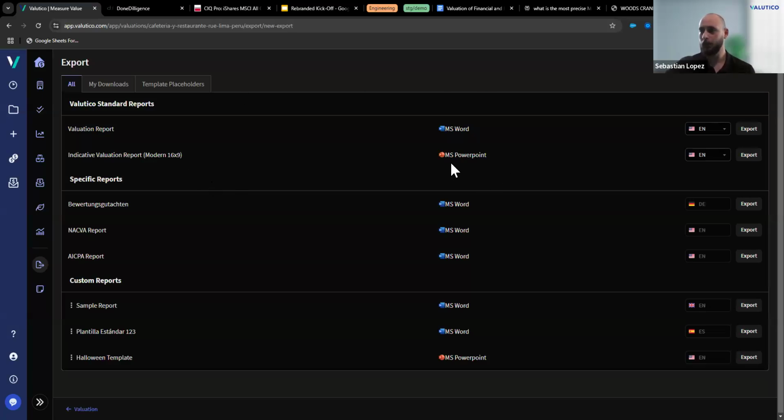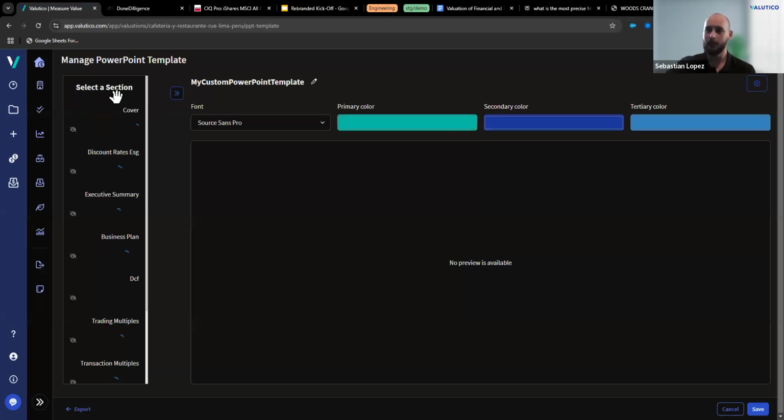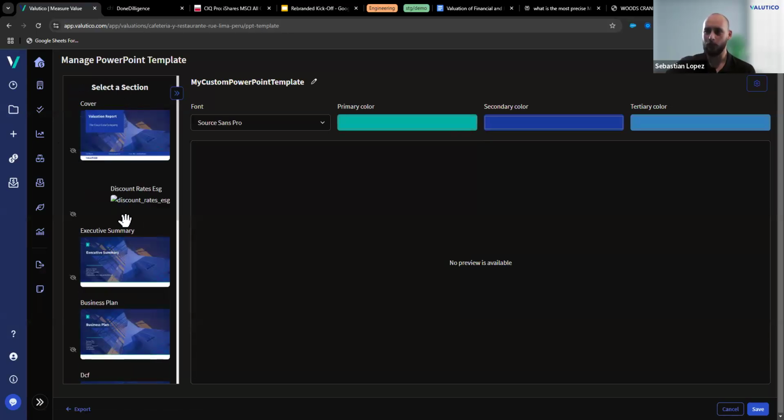So how would you set a custom PowerPoint report? It's pretty straightforward. At the top right corner, you have the Add a Custom Template button. And here you're now going to have two options: create a Word template or manage the PowerPoint template. If we go to manage, we're going to see all the sections of the PowerPoint right here.